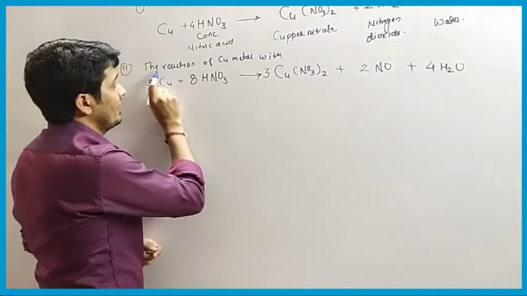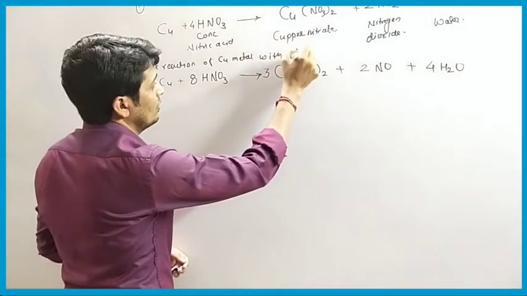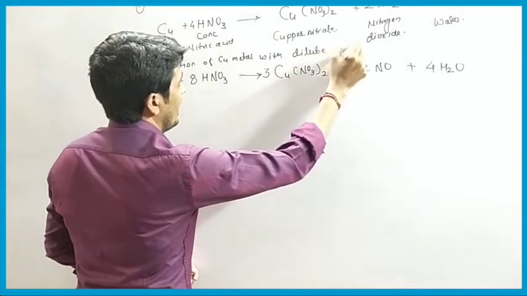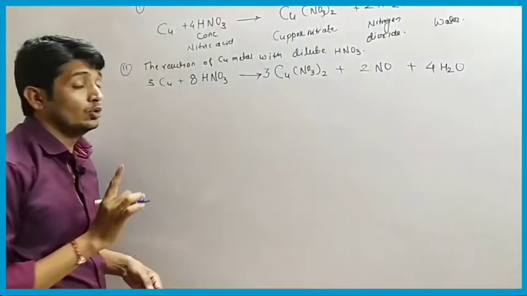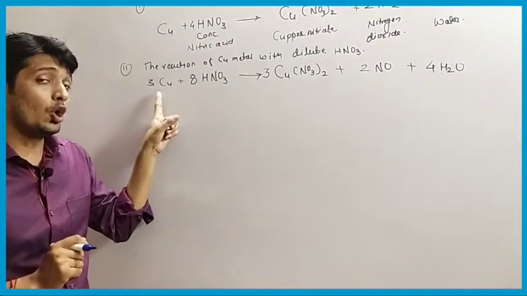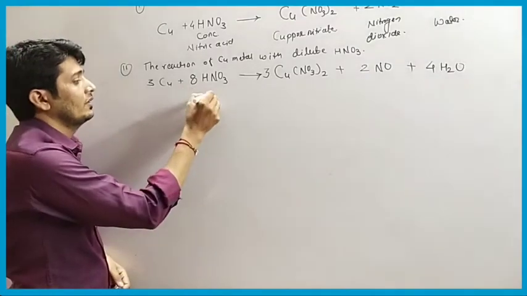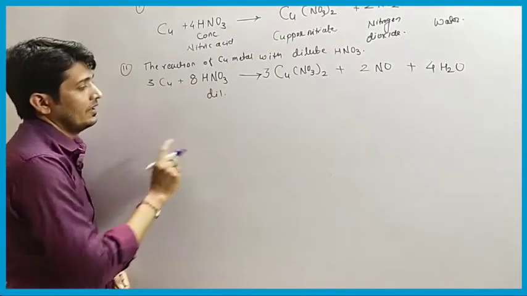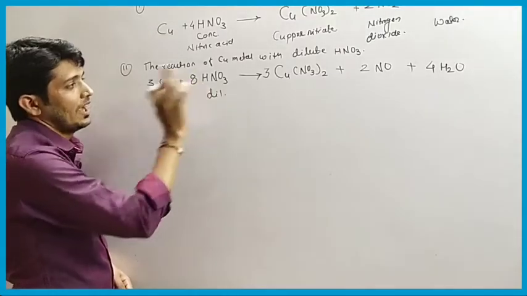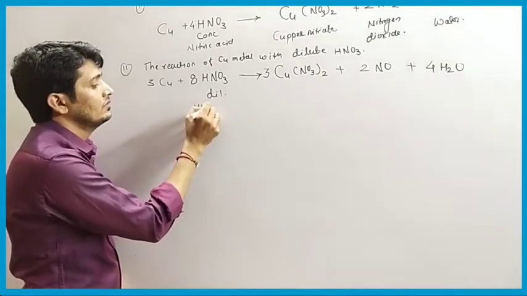Okay, so we have to write the reaction of copper metal with dilute HNO3, dilute nitric acid. So when copper metal reacts with dilute nitric acid, here we have to write DIL. DIL is the abbreviation or short form of dilute. Okay, so dilute nitric acid.